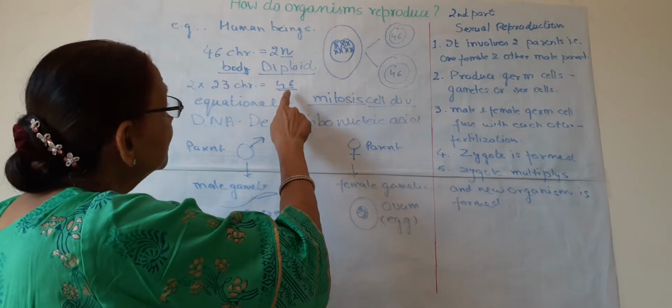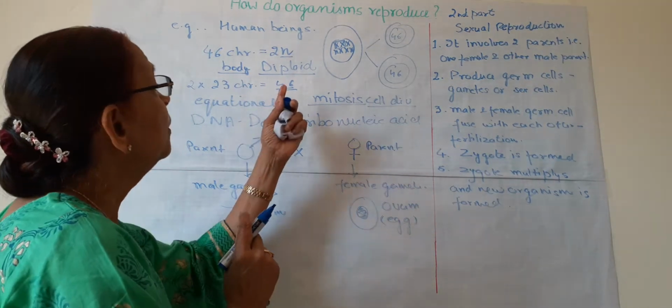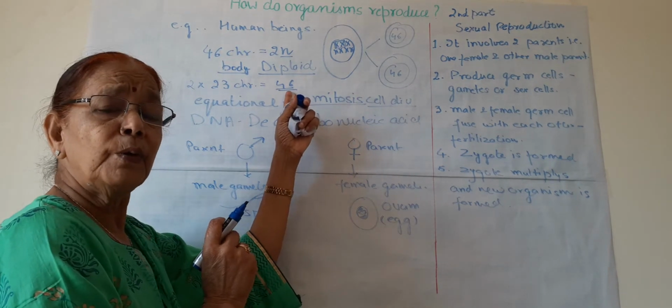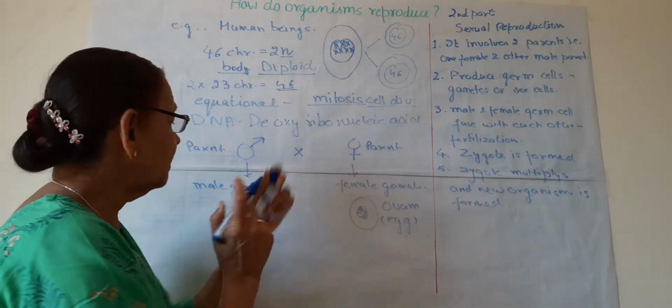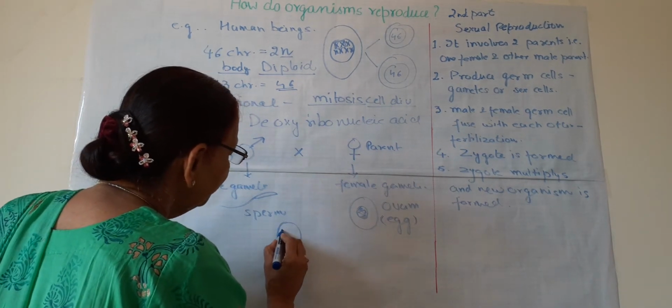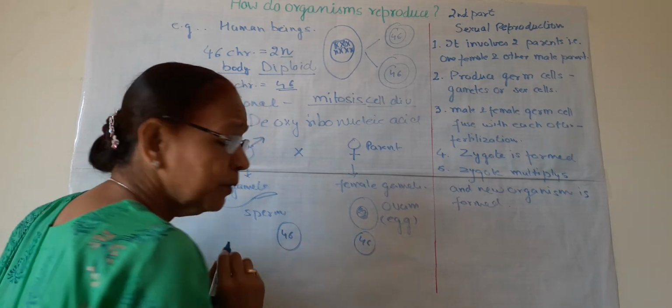So if we are saying each human cell has 46 chromosomes, or the DNA content equal to that of 46 chromosomes, then the sperm must have 46 chromosomes and the ovum must have 46 chromosomes.